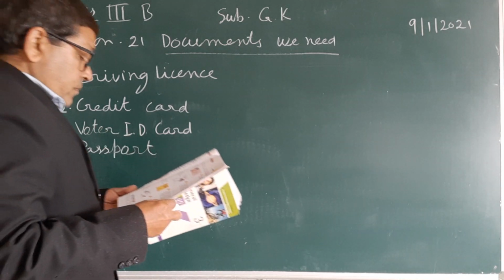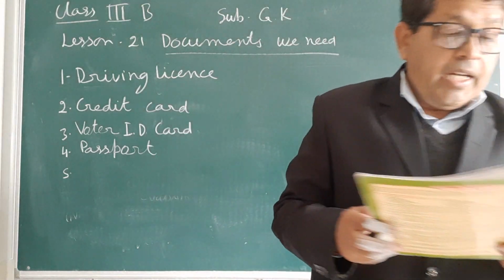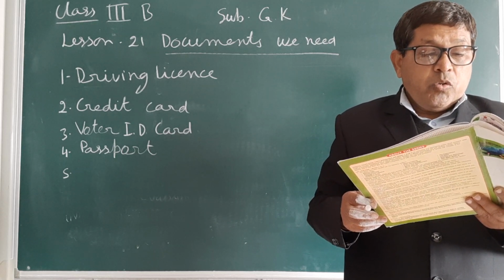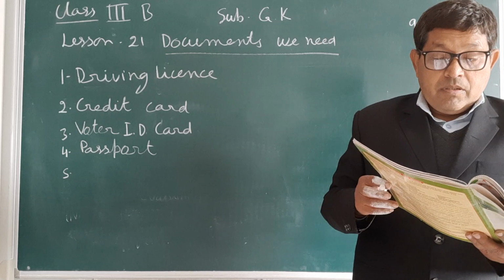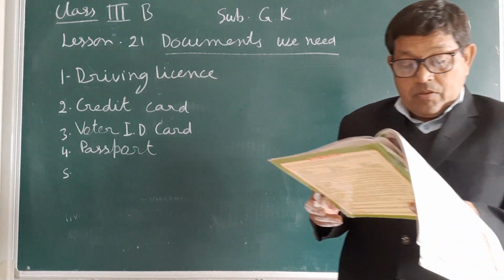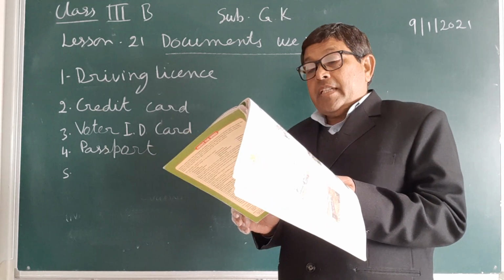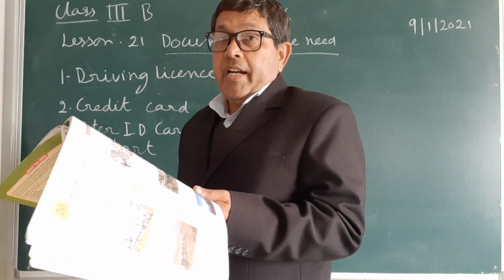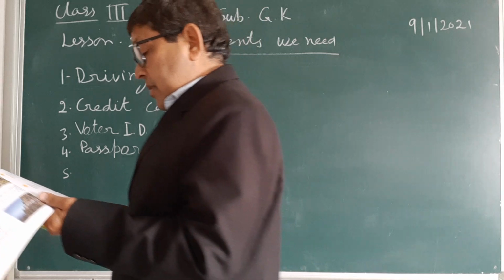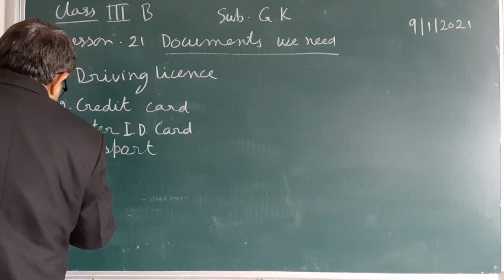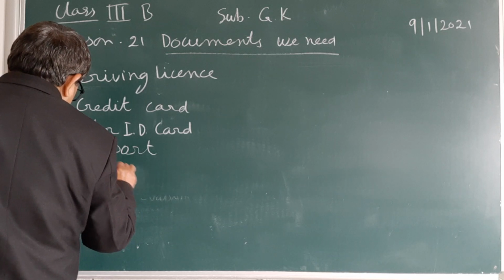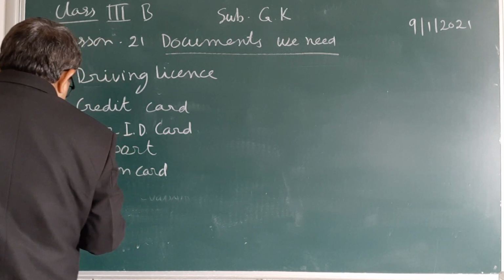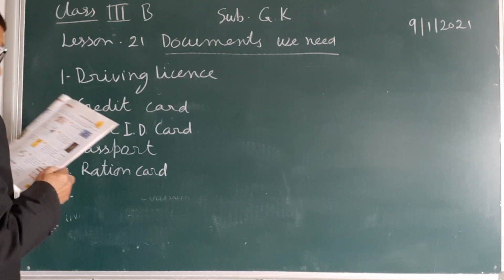Now fifth, a prescribed amount of food grains is given to those families who have this card. This is the ration card.